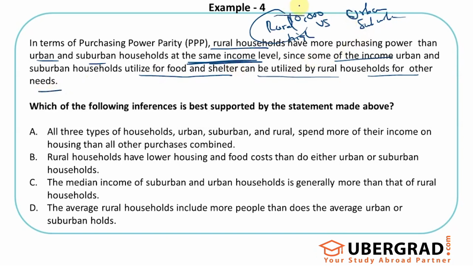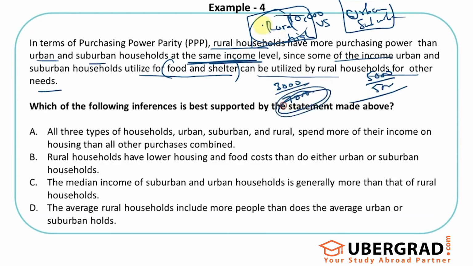That means rural people have more money saved compared to these people after spending on food and shelter. Assume that out of 10,000, rural households spend only 3,000 on food and shelter, whereas these people have to spend 5,000. So the remaining is 7,000 and 5,000. Hence rural households have more power to spend, because urban and suburban households are spending more money on housing. That's something I can understand.